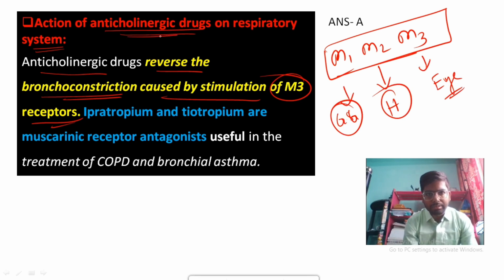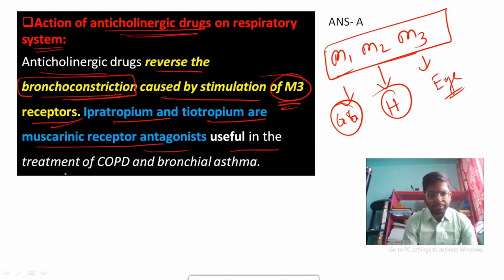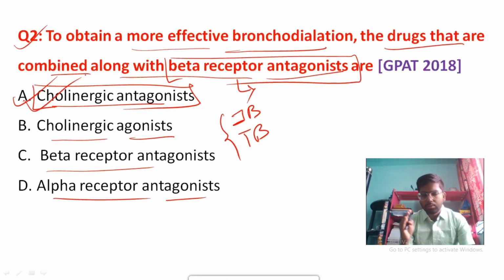So anticholinergic drugs reverse bronchoconstriction by blocking the M3 receptor. Ipratropium bromide and tiotropium bromide are muscarinic receptor antagonists useful in the treatment of COPD and bronchial asthma. So the answer here is cholinergic antagonist.